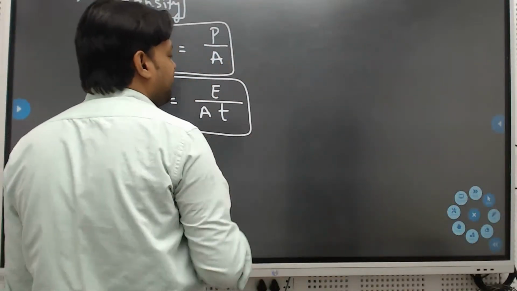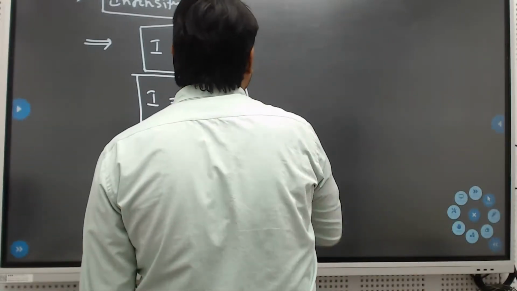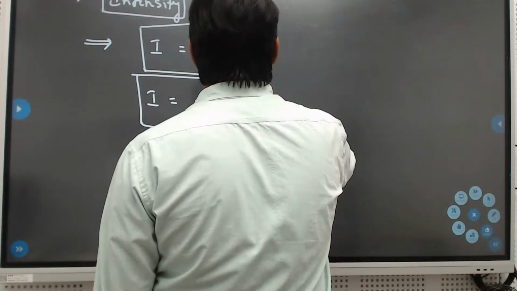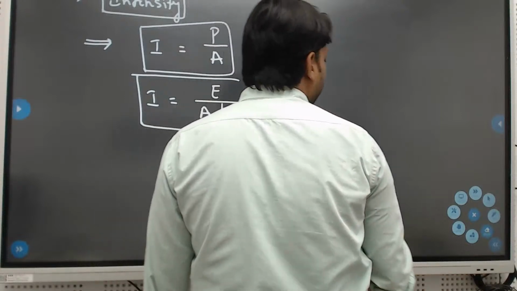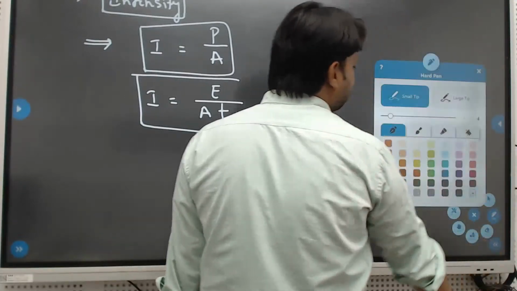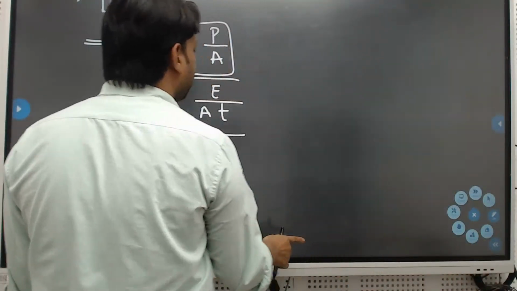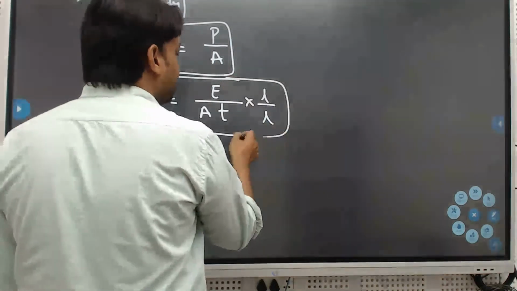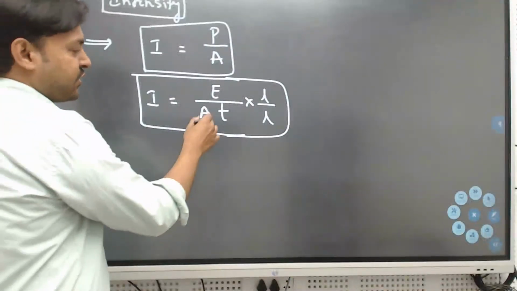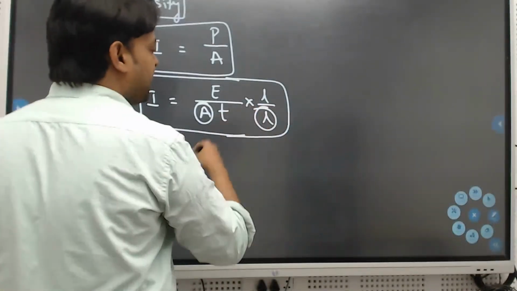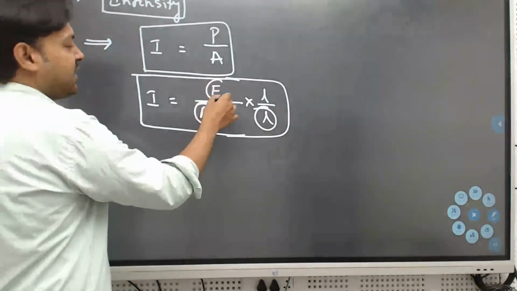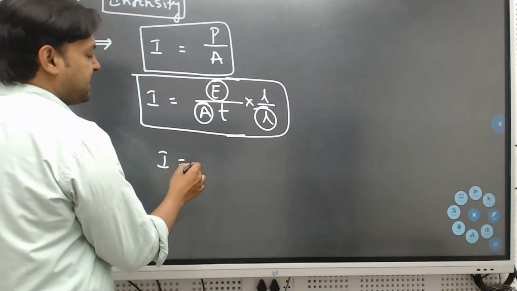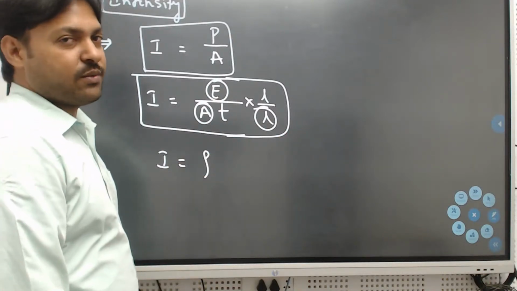I'm multiplying with length in the numerator as well as in the denominator. Can I? So area times length is nothing but volume. So energy per unit volume, we call it energy density. Can I write that? Yes or no?